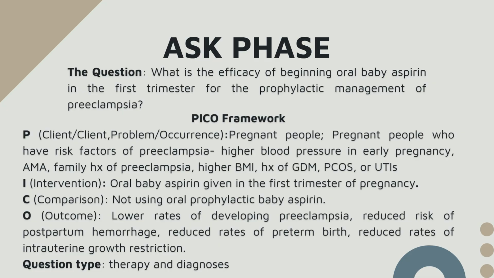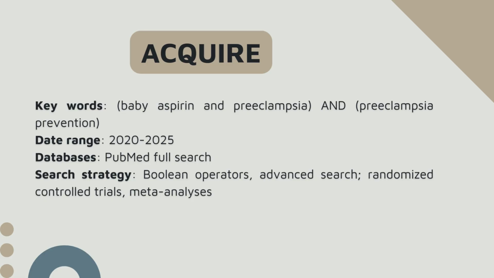The I, intervention, oral baby aspirin given in the first trimester of pregnancy. And then the comparison is not using oral prophylactic aspirin at all. And then the outcome, lower rates of developing preeclampsia, reduced risk of postpartum hemorrhage, reduced rates of preterm birth, reduced rates of intrauterine growth restriction. The type of question this is, is therapy and diagnosis.